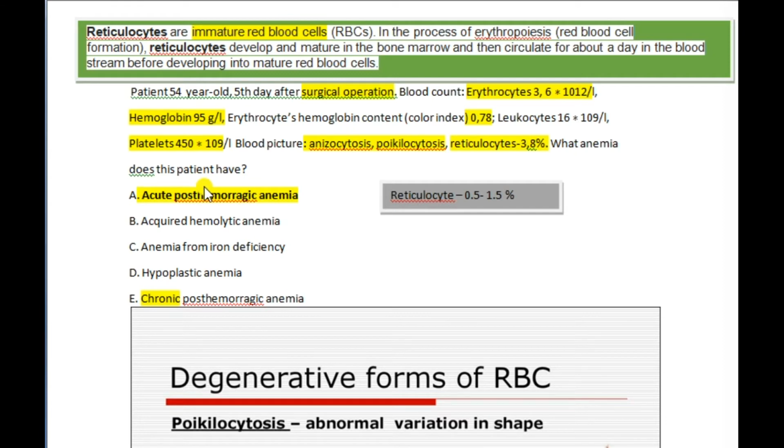So they said surgical operation. So in surgery, we have many cases like sudden blood loss, internal hemorrhages. So after 5 or 6 days, we can see some anemias because of the hemorrhages.